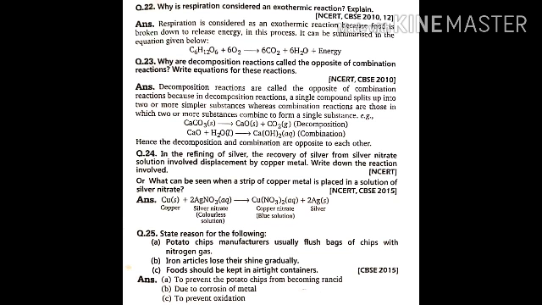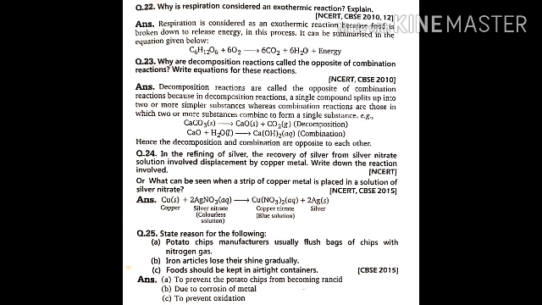So write silver nitrate AgNO3 plus Cu. Again, we know that copper is more reactive than silver. Again, you need to study the reactivity series. So what will happen? Displacement reaction will take place. So Ag will get displaced and copper nitrate and silver atoms will be produced over there.